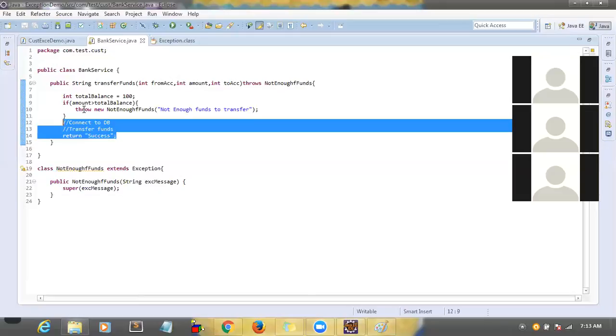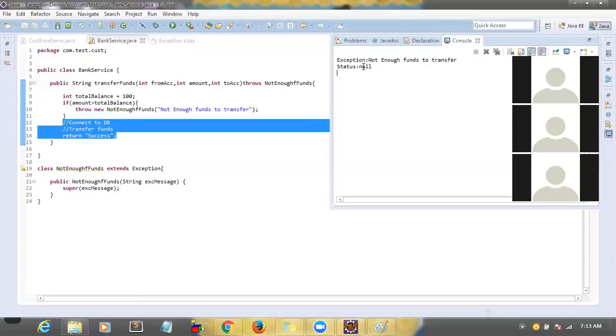Okay. It's clear, right? Throw and throws. Whenever we are throwing at any time, it will not execute the rest of the lines. So that's what, if you see here, you are getting status as null. Why? Because we are not returning any proper status, correct?